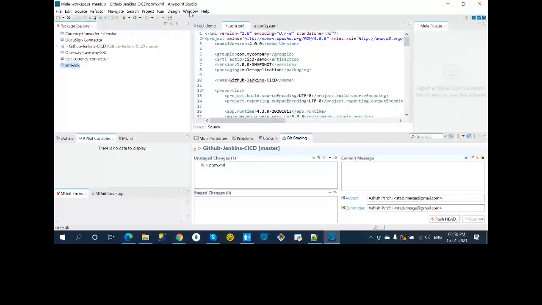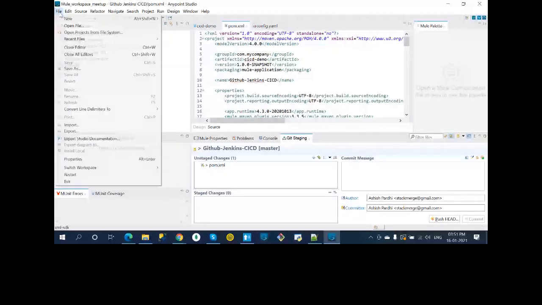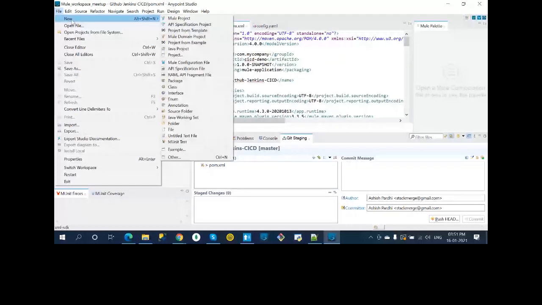Now we are done with the Anypoint Studio, the Anypoint platform account, and we have created the deployment environment. Now we are here in the studio, and we make sure that we have enabled the Git part. Now what we'll do is create a simple project. New project. I'll say simple empty project.